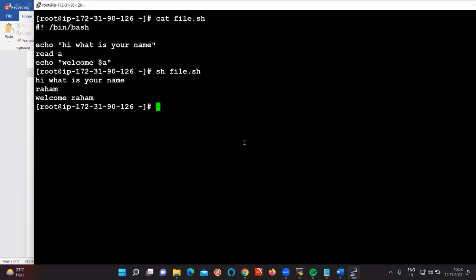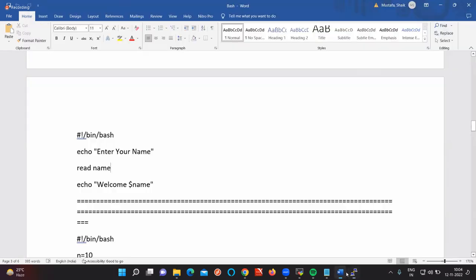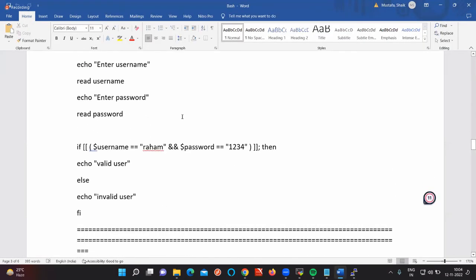And again, for example, let's create a small syntax like your Facebook password. You know how the Facebook password works. I need to create a script: if the username and password are the same, then I am going to print valid user. Otherwise, I am going to print invalid user. I have this code already. So here it is the code.